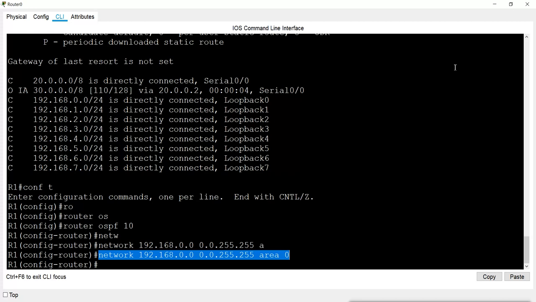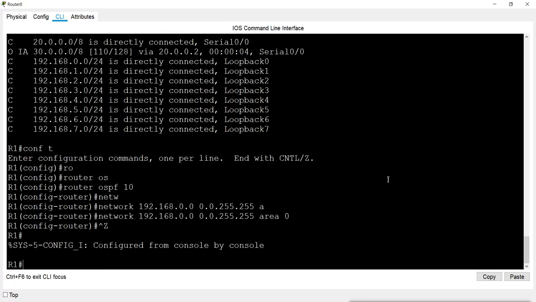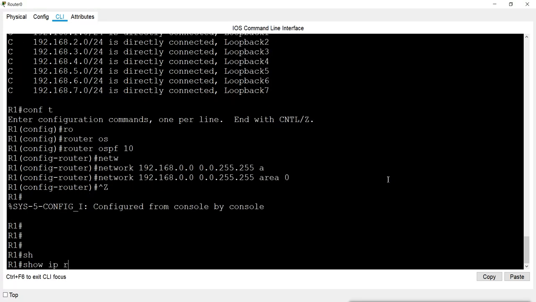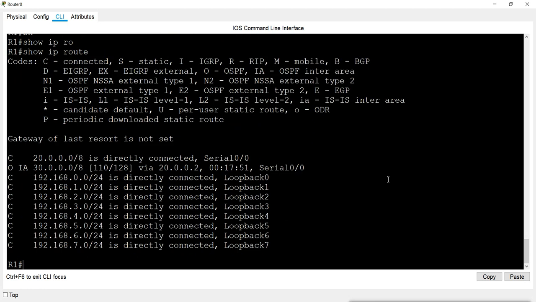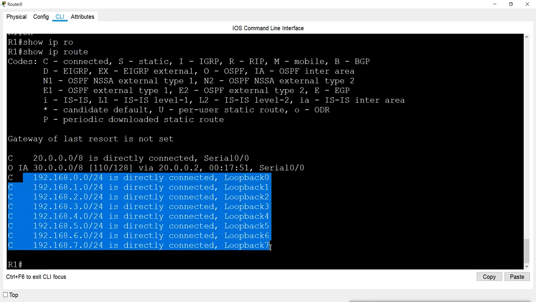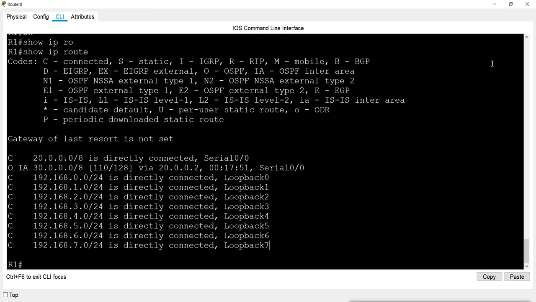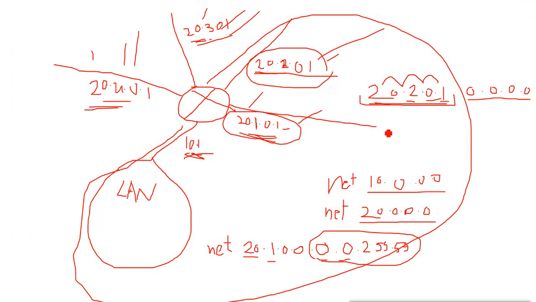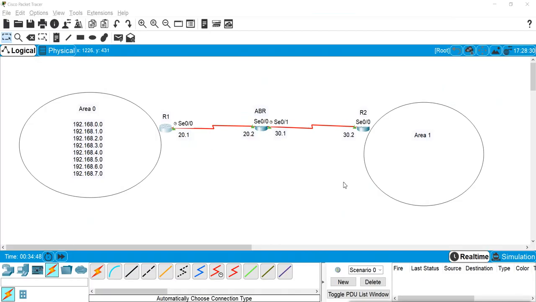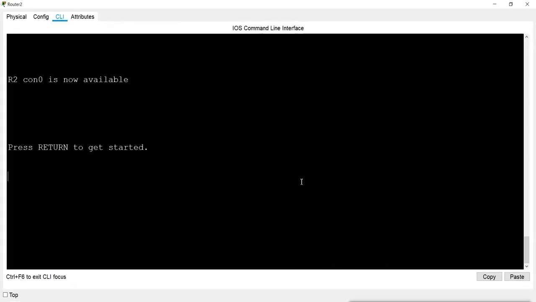Now when you check the routing table here with show ip route, we can see the networks are still here because they are connected here, but they were not showing on the other router, which means they were not showing on this router either, because they were not introduced.